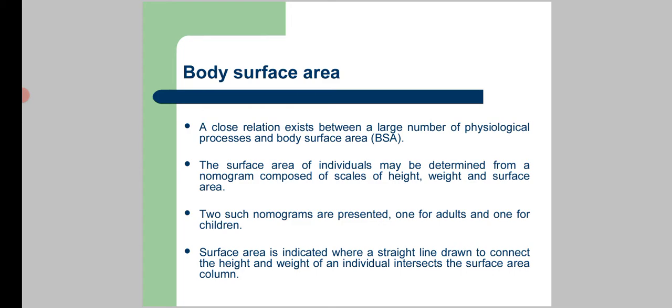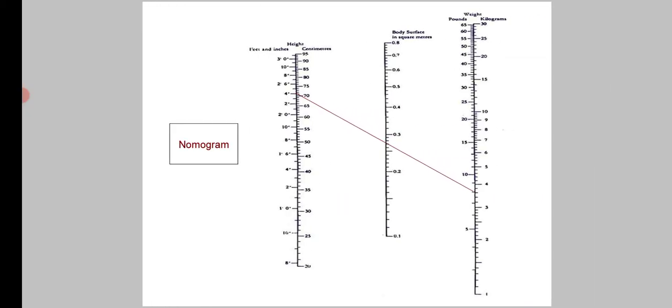Body surface area. The third factor is body surface area. A close relation exists between a large number of physiological processes and body surface area. The surface area of individuals may be determined from a nomogram composed of scales of height, weight and surface area. Two such nomograms are presented, one for adults and one for children. Surface area is indicated where a straight line drawn to connect the height and weight of an individual intersects the surface area column. Here you can see this nomogram.